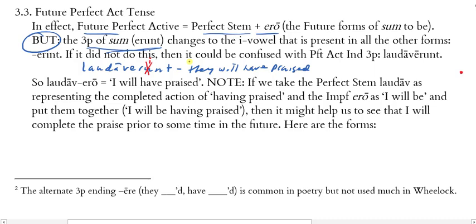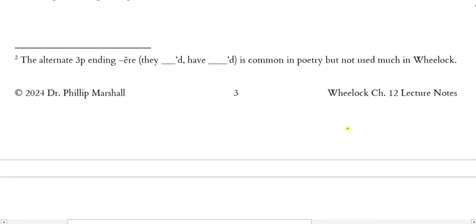So instead of the U here, okay? All right, so laudawero is I will have praised. And if we take that perfect stem, laudaw, as representing the completed action of having praised, and the imperfect ero as I will be, and smash them together, I will be having praised, then it might help us to see that I will complete the praise prior to some time in the future. The will be is future, the having praised means that the praising is completed prior to that future time. So, if that's helpful, you can think of it that way.